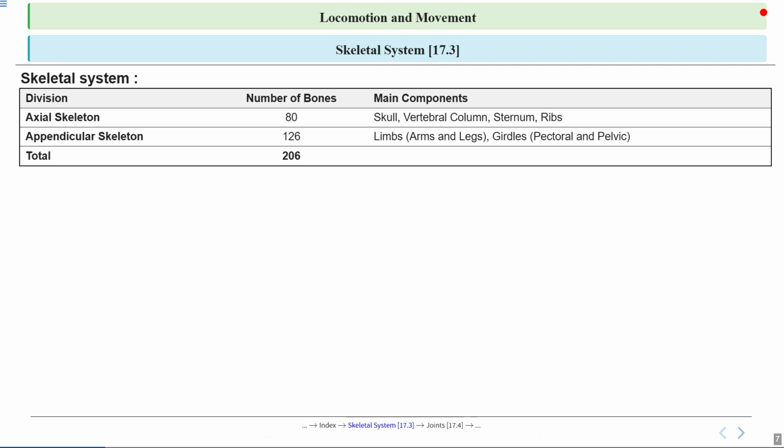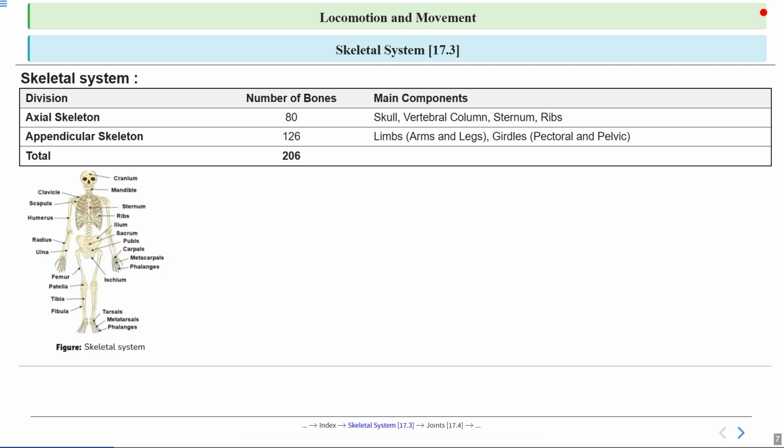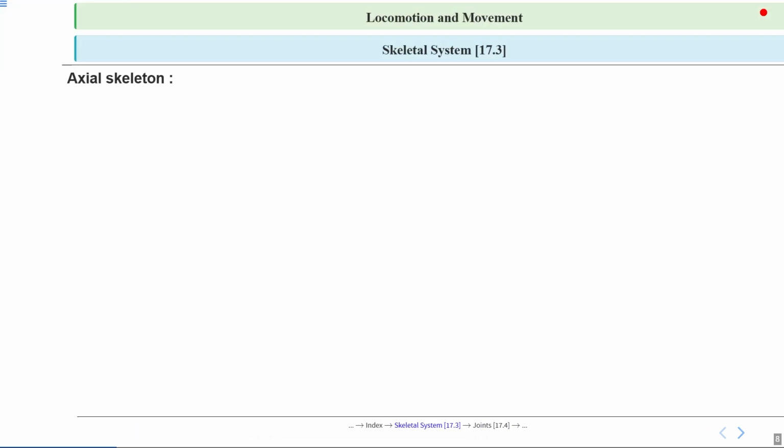So it's like the branches that allows it to reach and move. So altogether, we have 206 bones working together to support and move us. Now here is a diagram that visually shows the axial and appendicular skeletons. Notice how the central part of the body is highlighted for the axial skeleton while the limbs and girdles are shown for the appendicular skeleton. This image helps us connect the names and numbers from the table to the actual parts of our body.